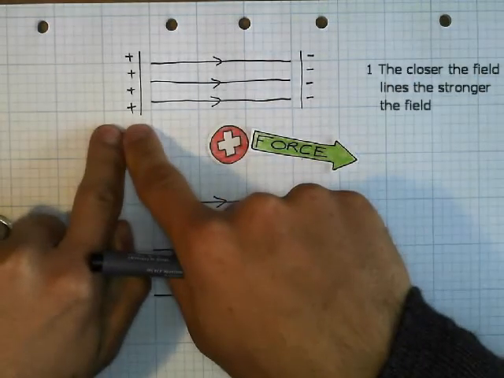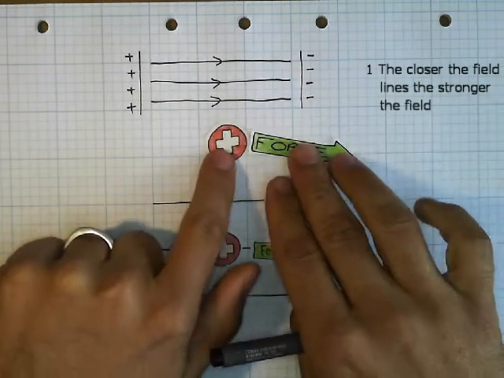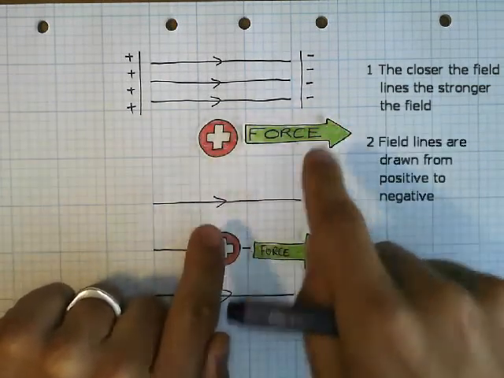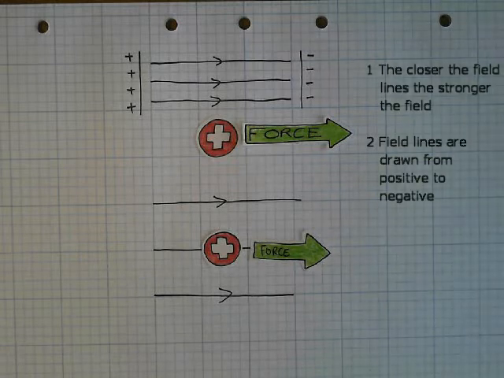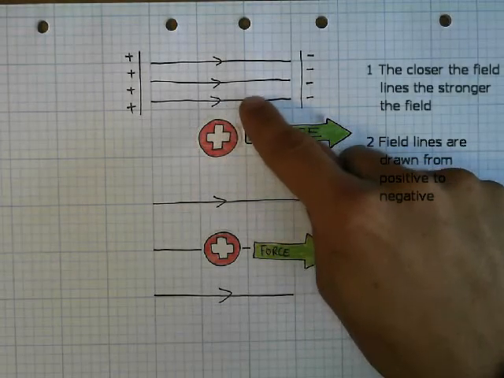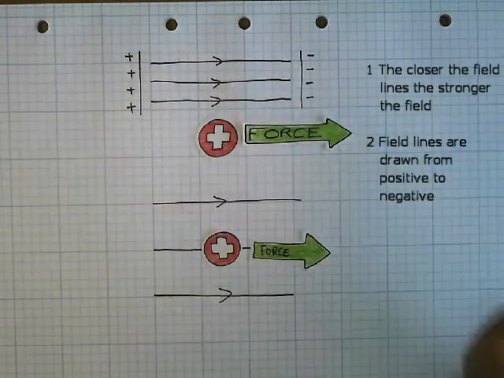Field lines always go from positive to negative. The direction of field lines is represented with these arrows.